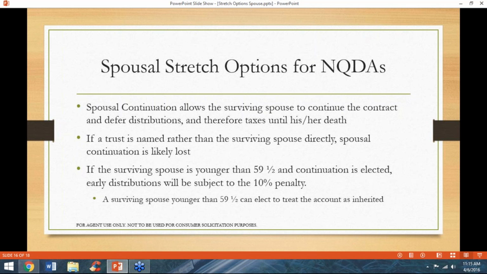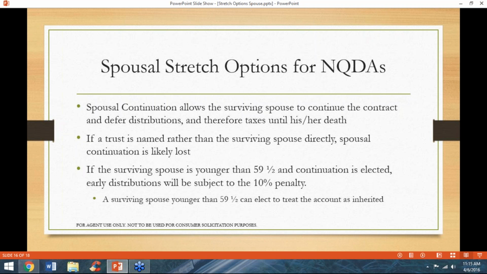As we touched on earlier, if a trust that benefits the surviving spouse is named as beneficiary rather than the surviving spouse herself, the ability to continue the contract or treat it as her own is probably lost. If the surviving spouse chooses continuation and is below age 59 and a half, any distributions will be subjected to the 10% early distribution penalty.